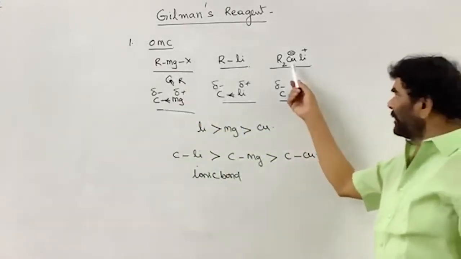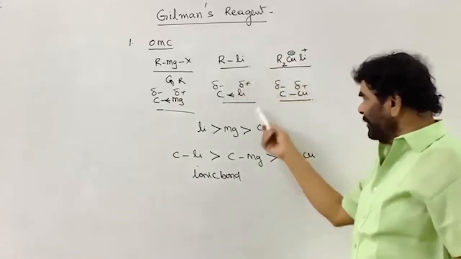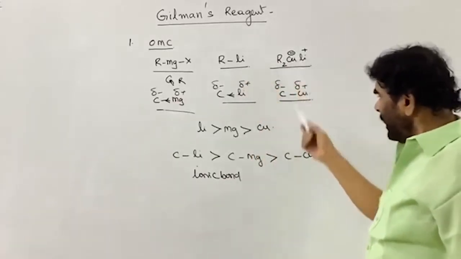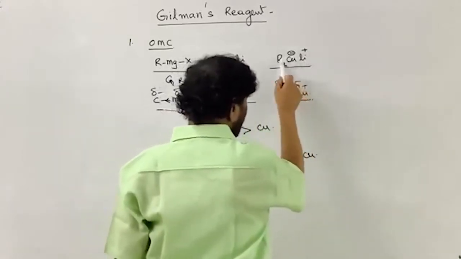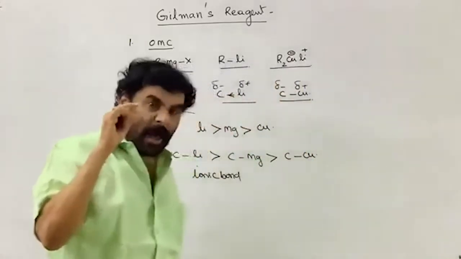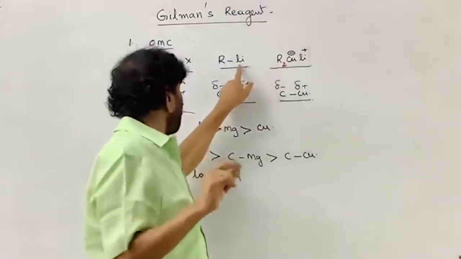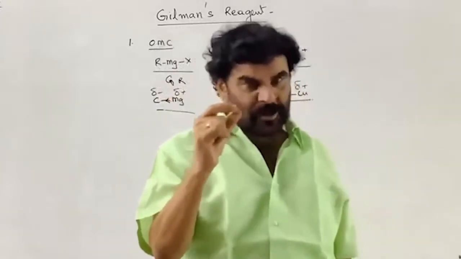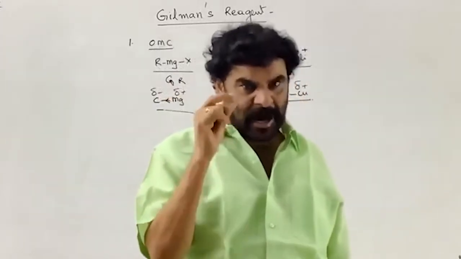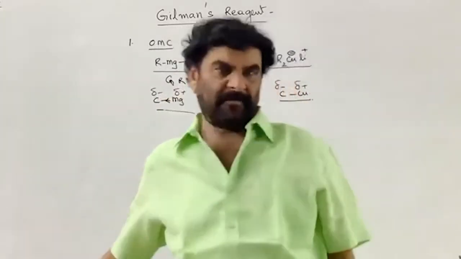Therefore, where a carbon-metal bond exists with copper, the polarity of that bond is less compared to these two. The amount of negative charge present on the carbon atom of the organic group is very, very less.